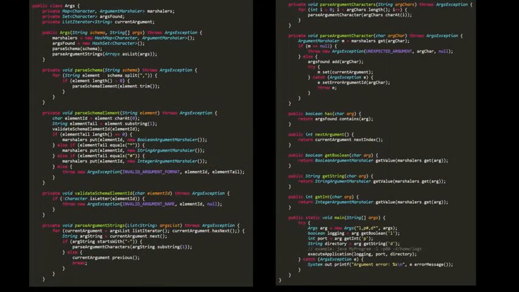And then those three concrete classes are utilized in this args class, which is where he has his main. So I'm not going to step through any of the code, so just look at the bottom right where we have main. And so we instantiate args, we pass in a schema string, and then also the actual arguments to the main function. That gets us back this args data structure, which we can then query with methods get Boolean, get int, and get string. And so here we're asking, hey, what is the value of the Boolean flag L? And we get back a Boolean value, and so forth.